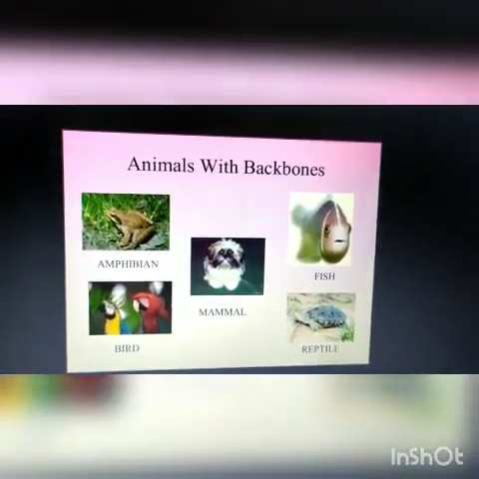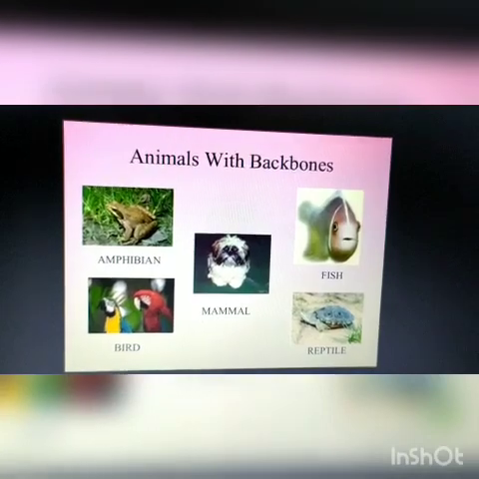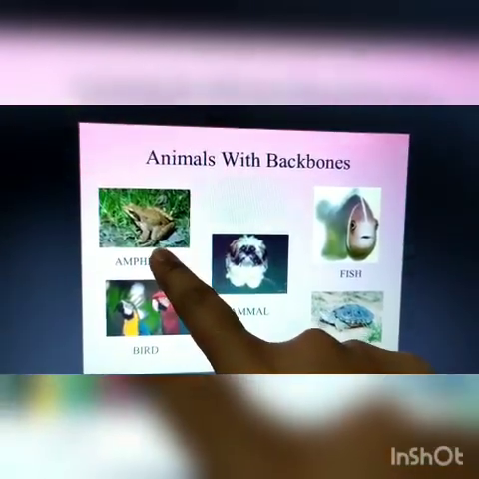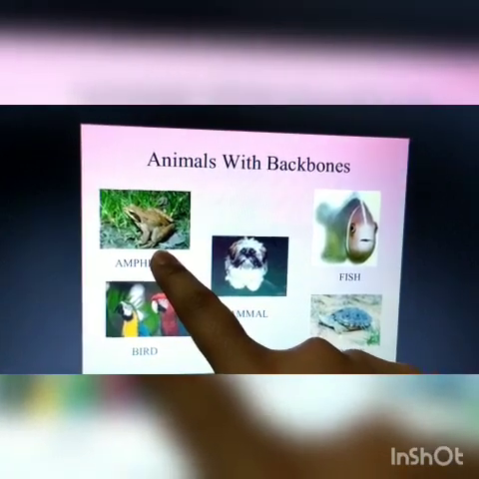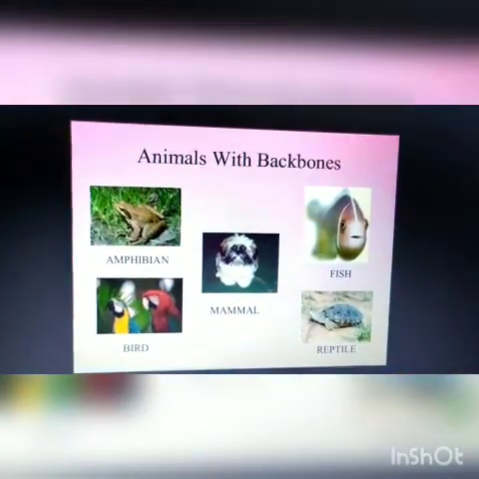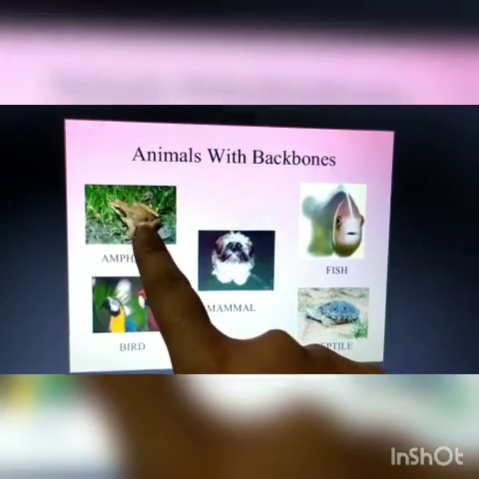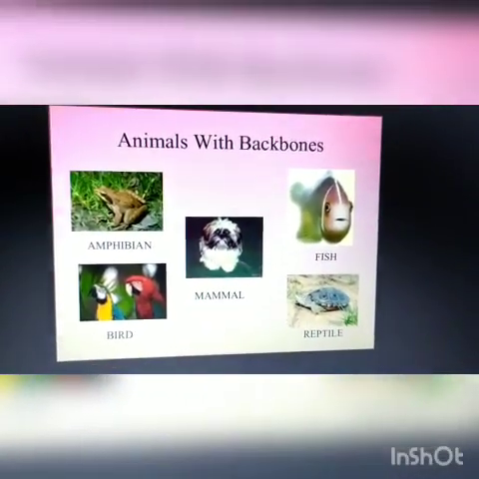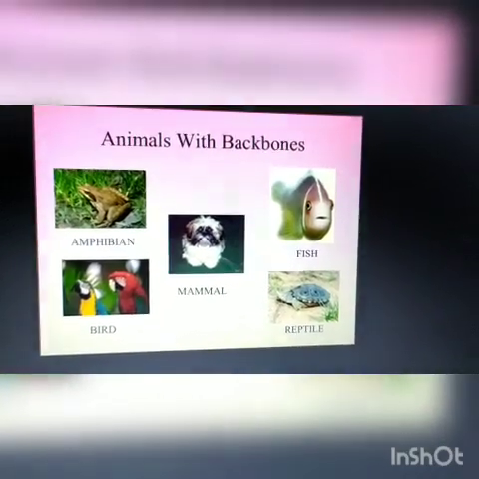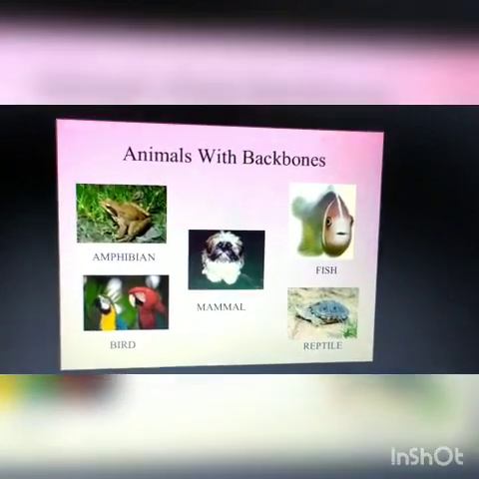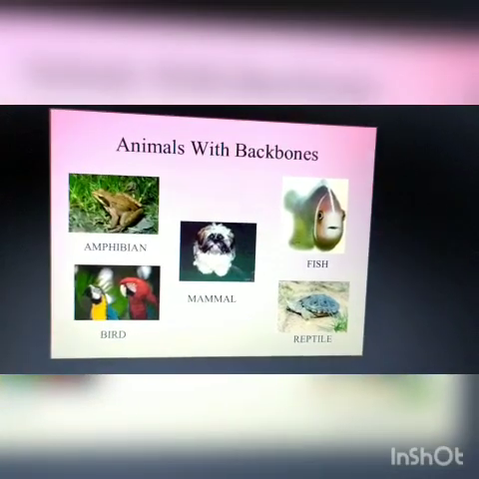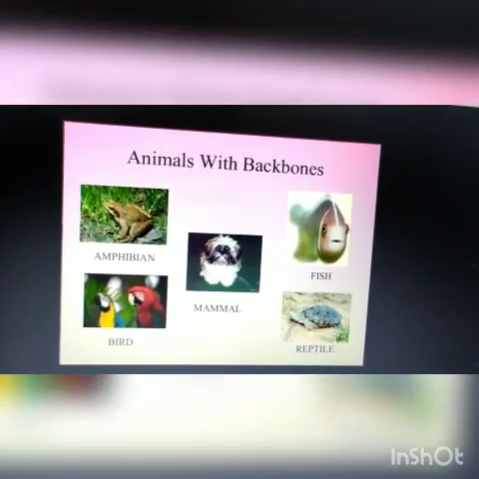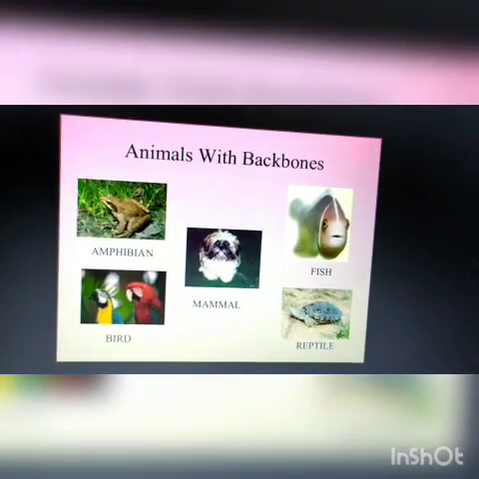Okay. Now the second one is amphibian. Amphibians are the animals which live both on land and water. For example, frog. Frogs live both on land and water. So amphibians are those animals which live both on land and water. Frogs, toads and salamanders are amphibians.